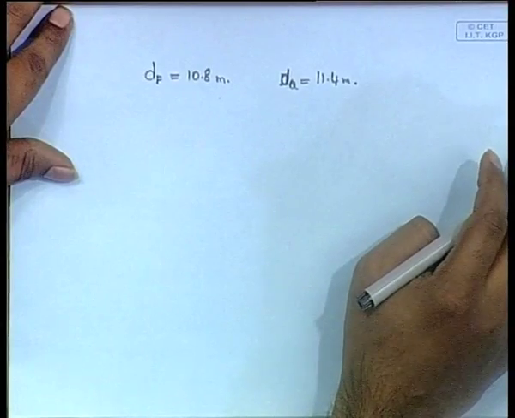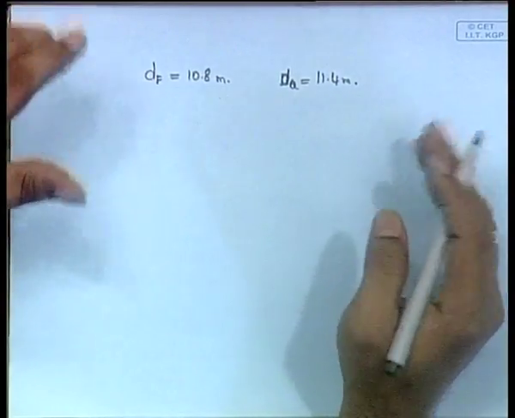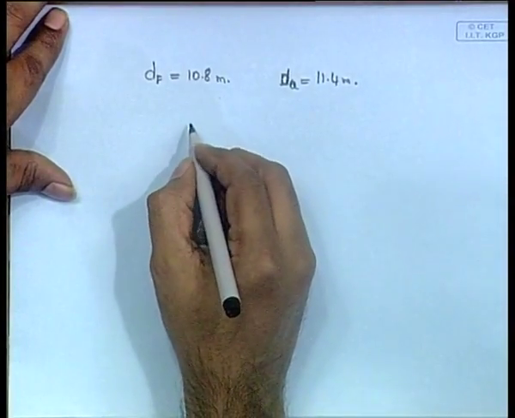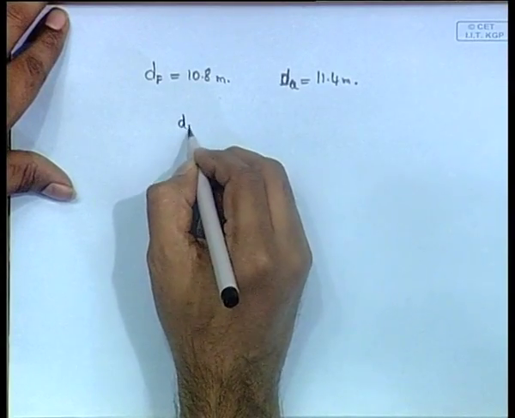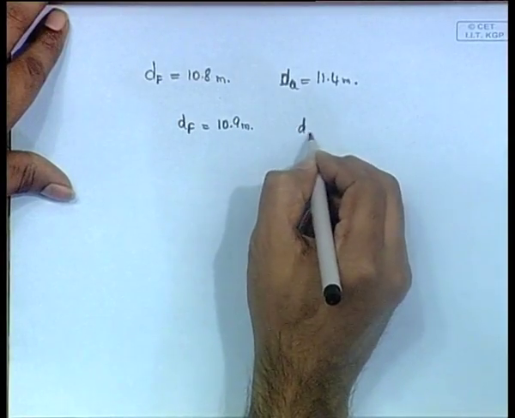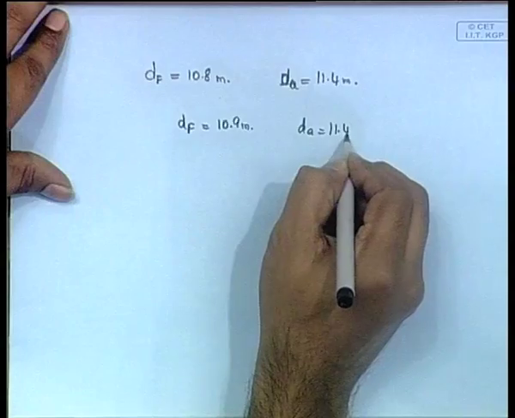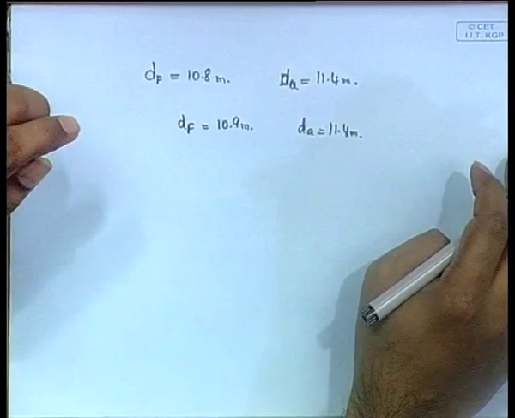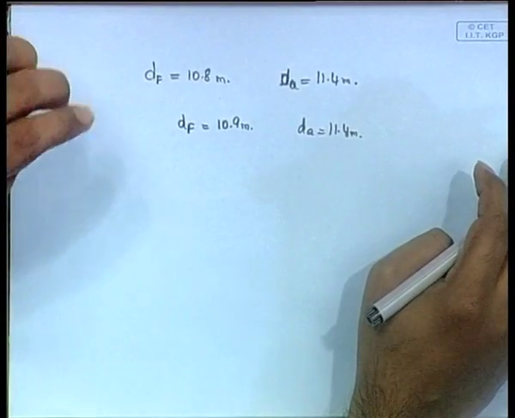It is now going to load cargo, and after loading it will have the draft forward equal to 10.9 and draft aft 11.4. The aft has not changed, it is still at 11.4.